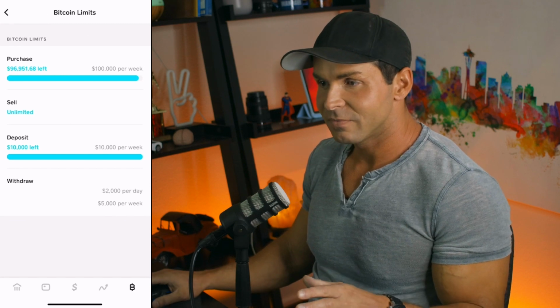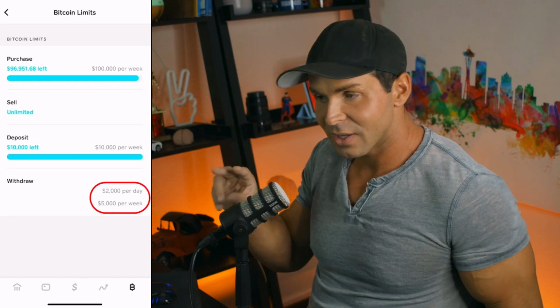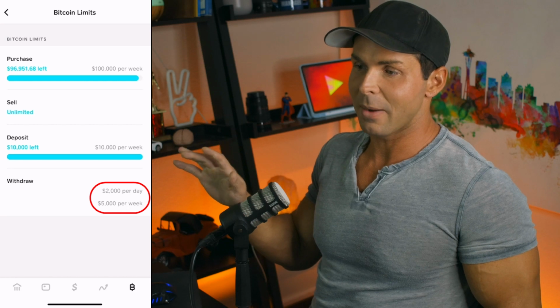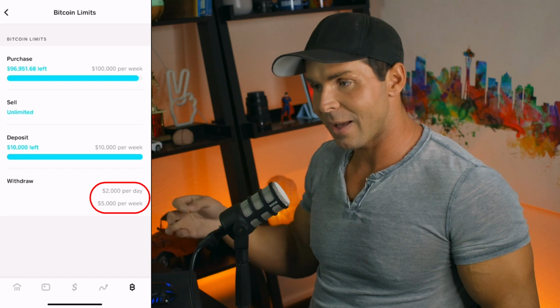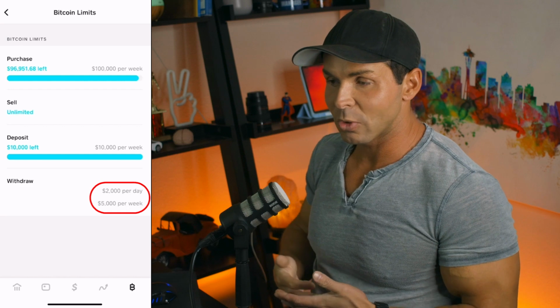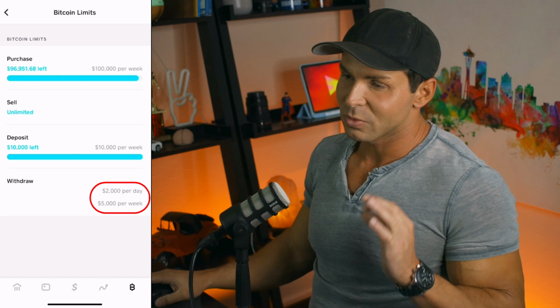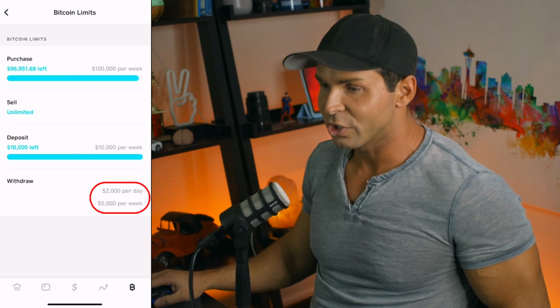Now we wait, right? Okay, but in the meantime, let me show you something, okay? Cash App does have its limits. It only allows you to withdraw, meaning send your Bitcoin somewhere else like we just did, $2,000 a day and $5,000 a week. Now, that may seem like plenty when you're getting started out, but it may turn into a burden for you, okay? In which case, a direct deposit into another app with fewer limitations like crypto.com is another method of getting your money into the crypto world without using Cash App. And I'll demonstrate that, like I said, in part 4. But for now, since we're just putting up $1,000, we're below the $2,000 a day threshold, so we're good, okay?